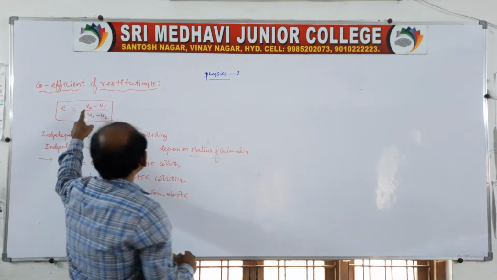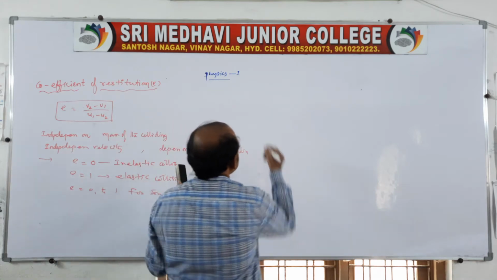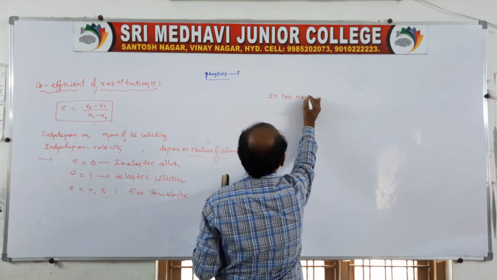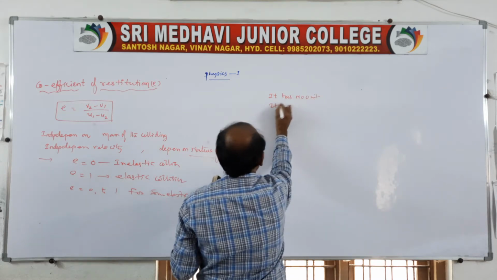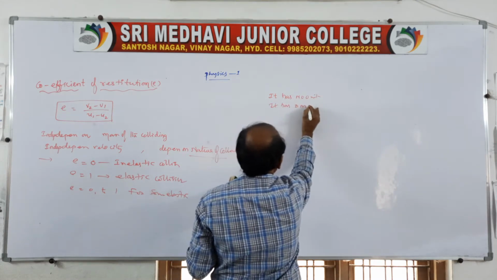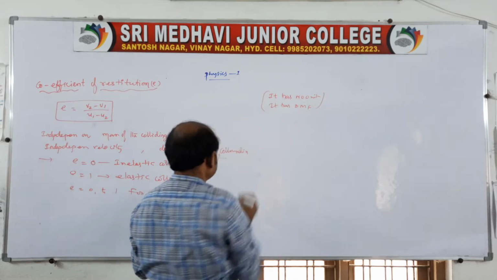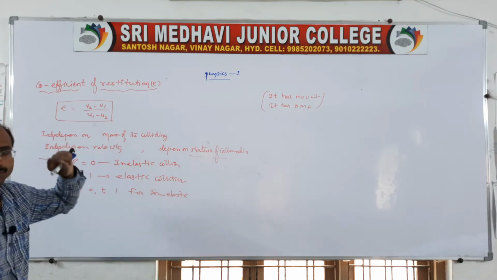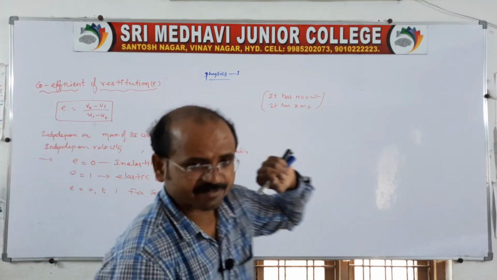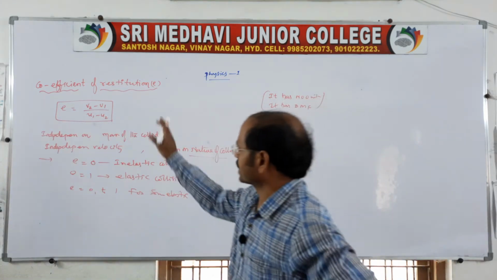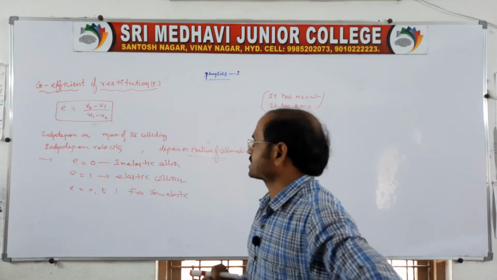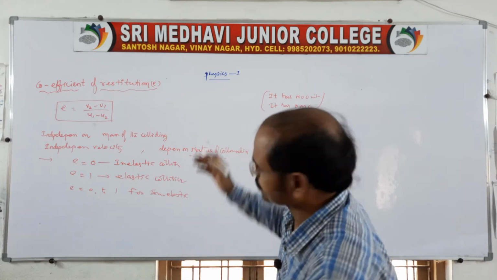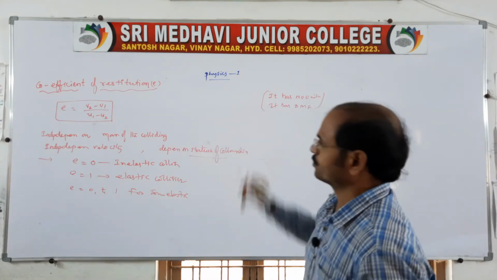And you remember, it is a ratio of velocities, no? So it has no units, and as well it has no dimensional formula, because it is the ratio of velocities, (v2 minus v1) by (u1 minus u2). The coefficient of restitution is defined, very simple, as the relative velocity of separation after the collision to the relative velocity of approach before the collision.